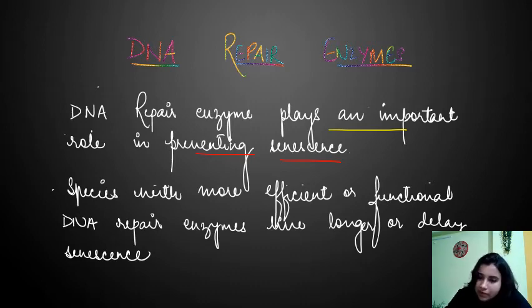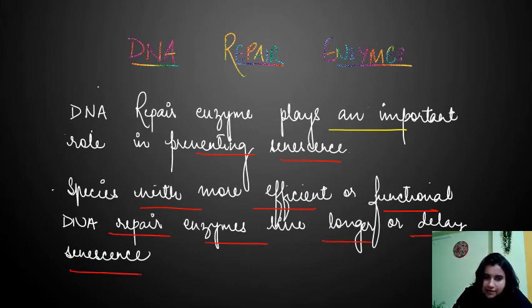So DNA repair enzymes play a very important role in preventing senescence. Species with more efficient or functional DNA repair enzymes live longer or delay senescence. So the species which have more functional, more efficient DNA repair enzymes survive for a longer duration, or you can say their senescence is delayed, right?